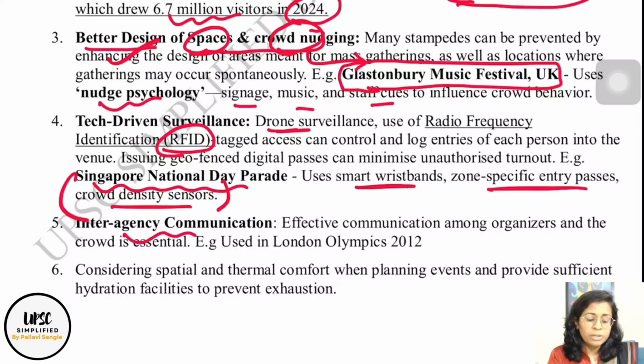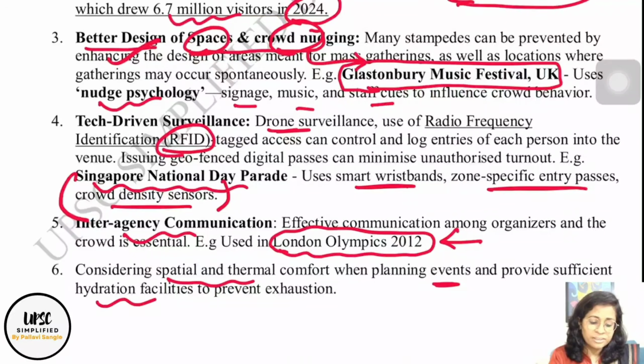Then interagency communication is extremely important. Whenever there is a huge gathering or event, a lot of departments and agencies are involved. Smooth communication is very important for the success of such a major event. We saw this in the London Olympics 2012. A very seamless interagency coordination happened, and this became a case study for the crowd management angle. And then spatial and thermal comfort when planning events, and providing sufficient hydration facilities. These are normal suggestions which you can definitely give on your own also. So these were some of the ways forward which are important for crowd management.